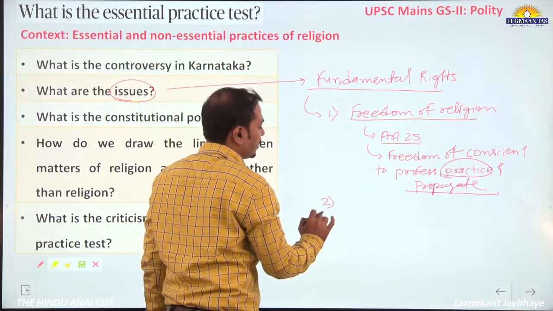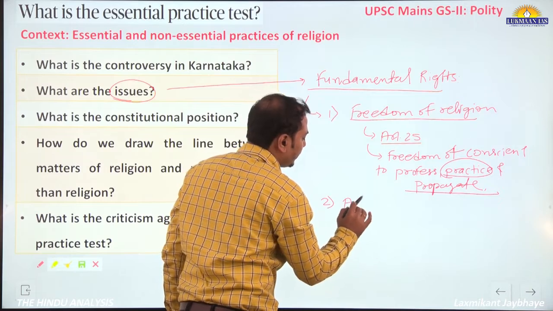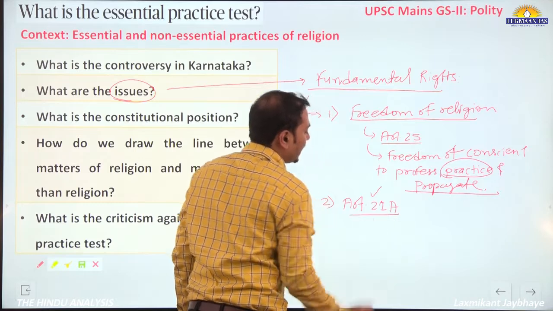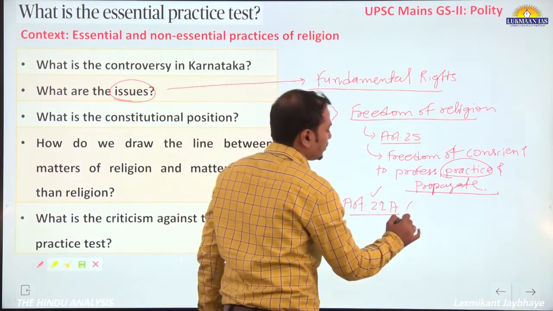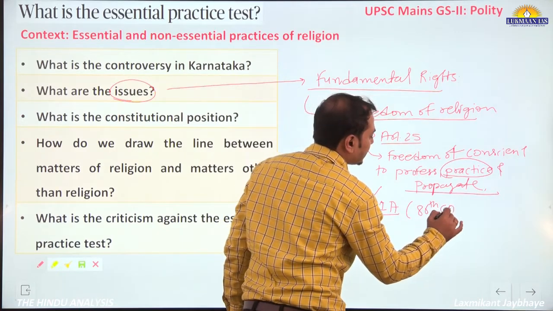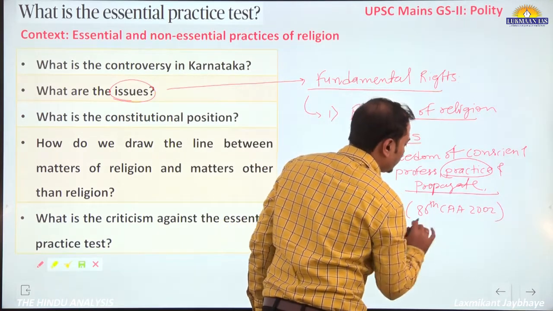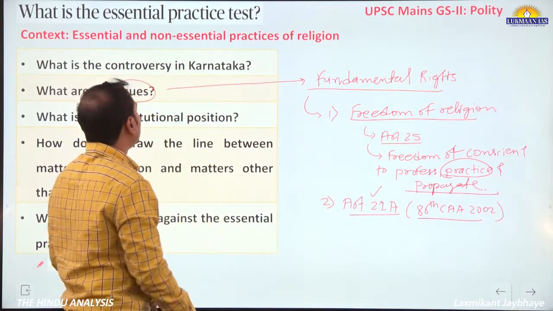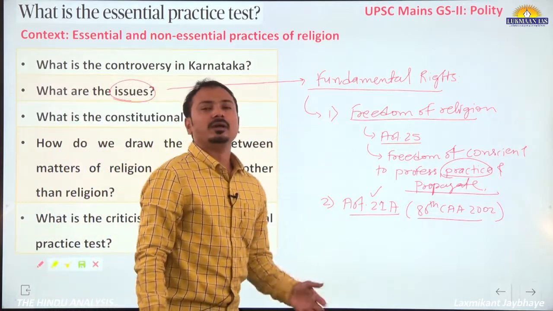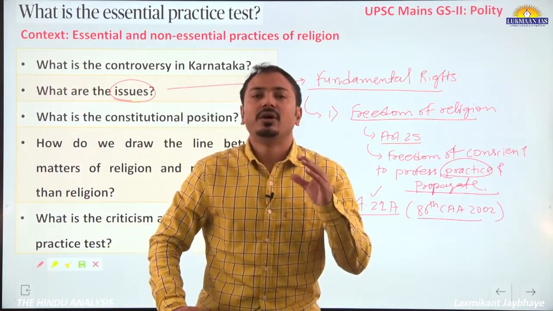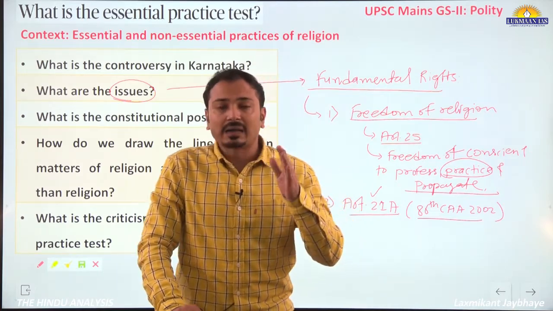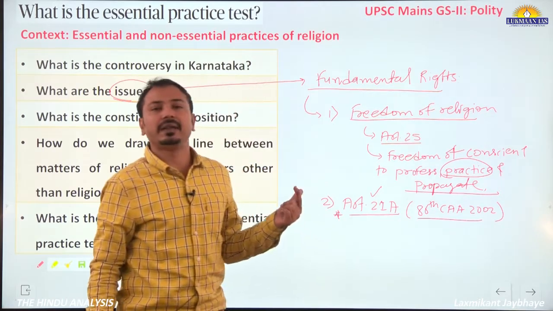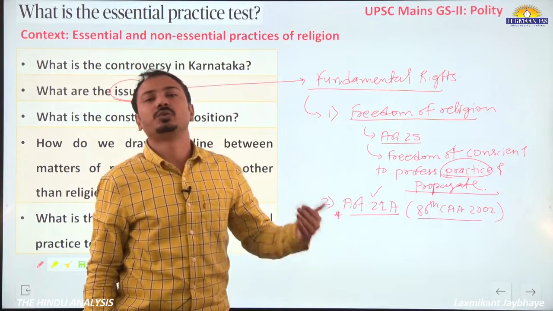The second important issue involved here is Article 21, right to education, Article 21A, which was added in the Constitution through the 86th Constitutional Amendment Act 2002. Okay, so Article 21A, right to education. So whether colleges not allowing those children or students wearing hijab amounts to violation of Article 21A also? This is also being questioned here.